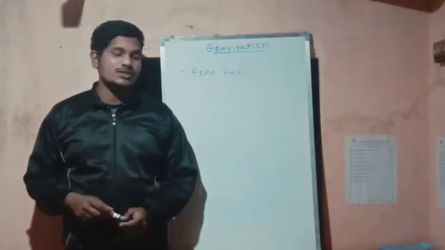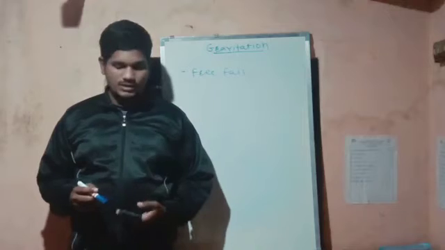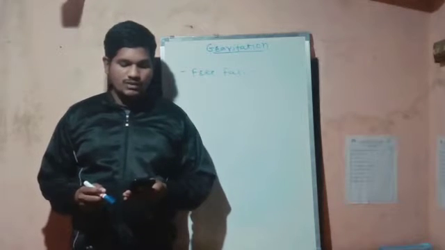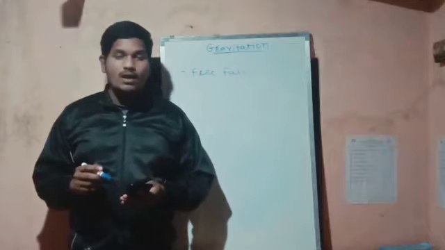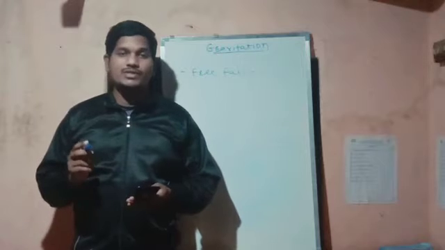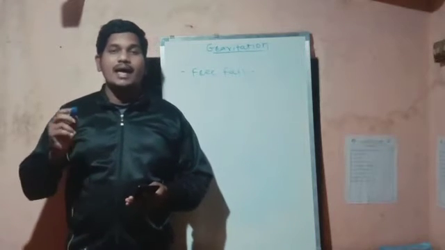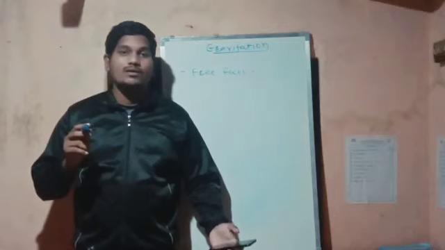Now in the previous lecture we have discussed some important terms, so those terms we are going to discuss one more time. Before this lecture we discussed the variation of g, how the value of g changes at depth, at the surface of the earth, and at some height.